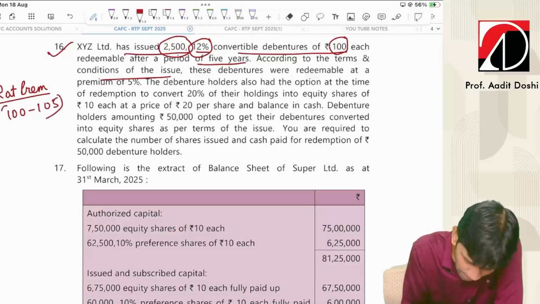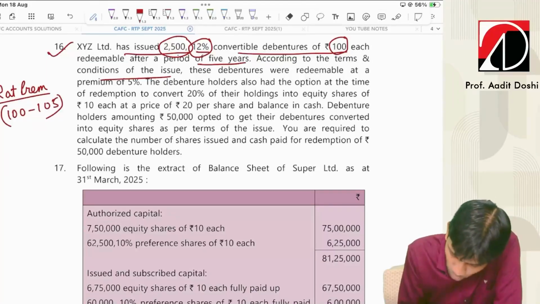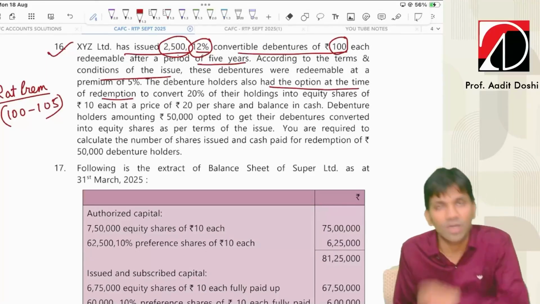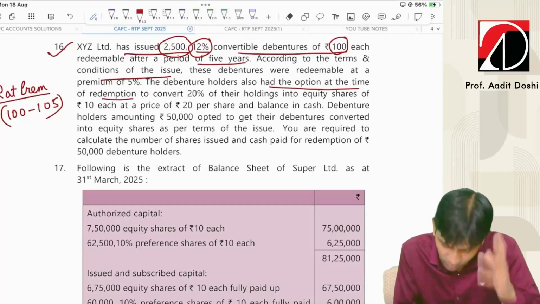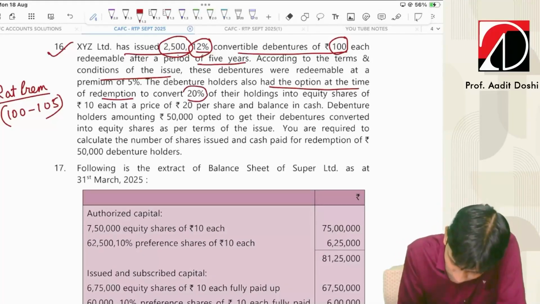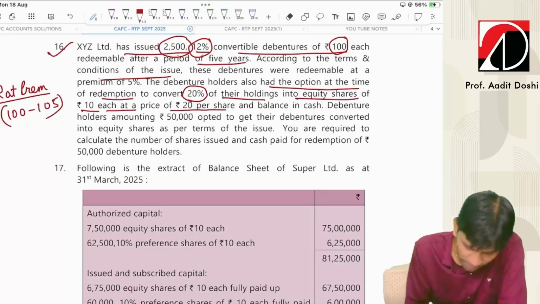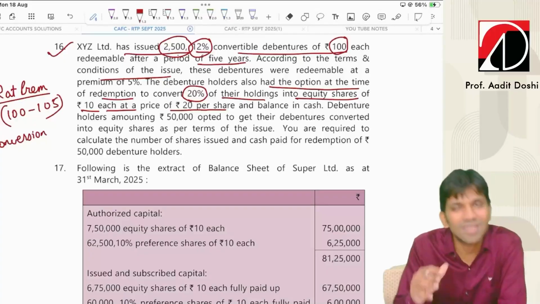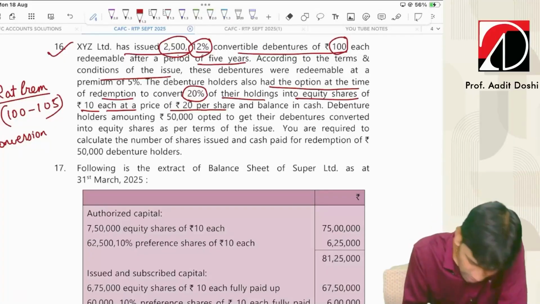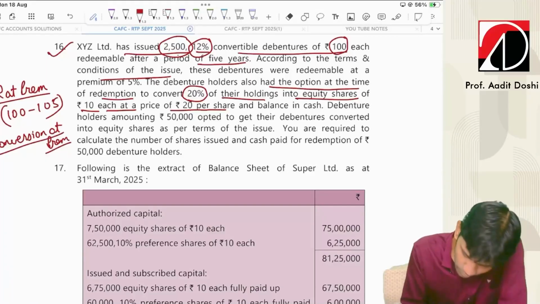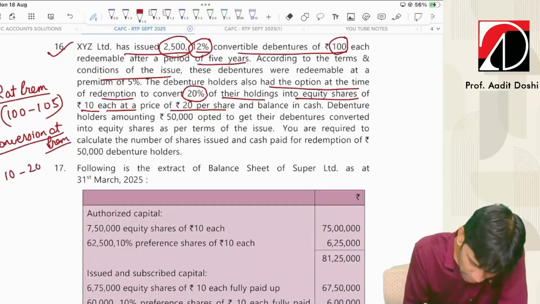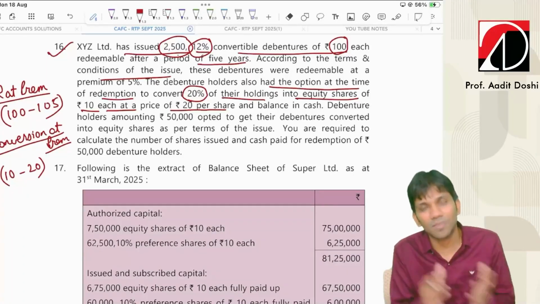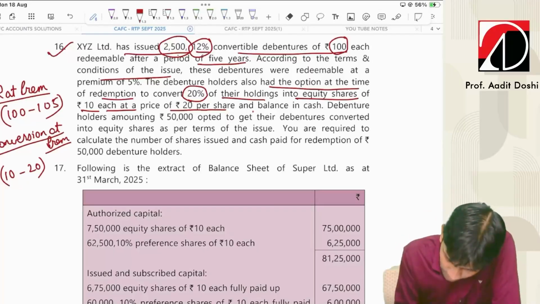100 to 105. The debenture holders also had an option at the time of redemption. Because they were convertible debentures, they were given an option to convert 20% of their holdings into equity shares of 10 each at a price of 20. So basically conversion is also happening. Conversion is nothing but basically one type of redemption. Conversion also happening at a premium. A share of 10 issued at 20. So redemption also at premium, conversion also at premium. And the balance in cash.